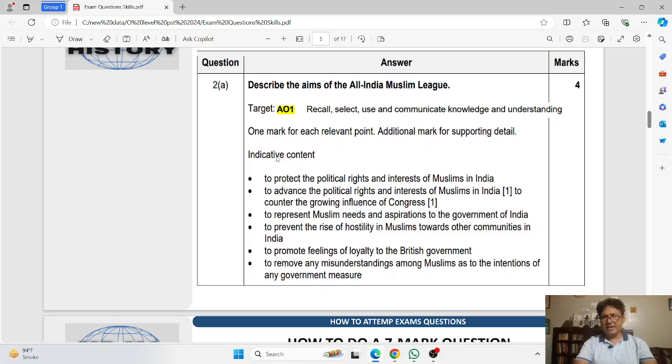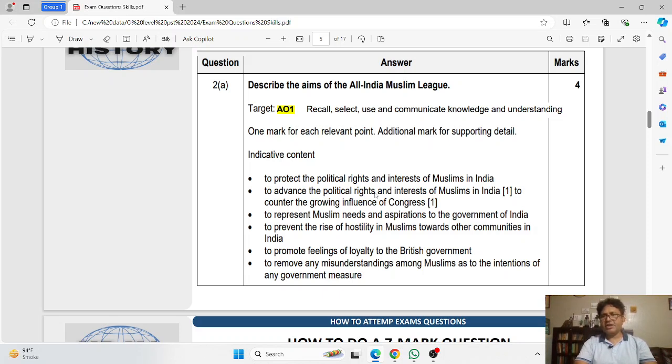We have the indicative content here. That means this is the suggested content that Cambridge has provided as an example to produce an answer to this 4-mark question. To protect the political rights and interests of the Muslims in India. This is point 1. As you can see here, it is 1 mark. To counter the growing influence of Congress.